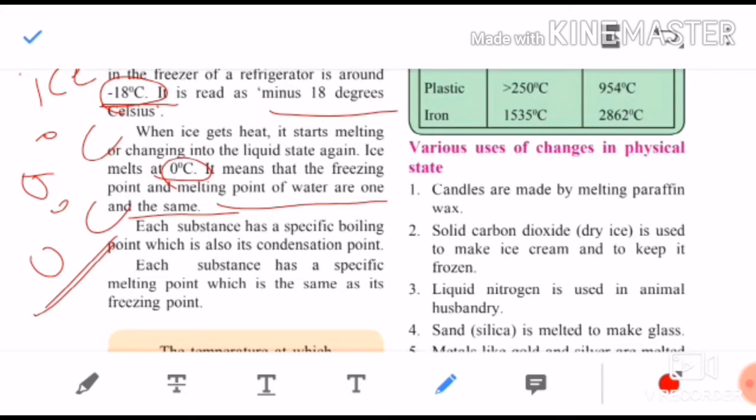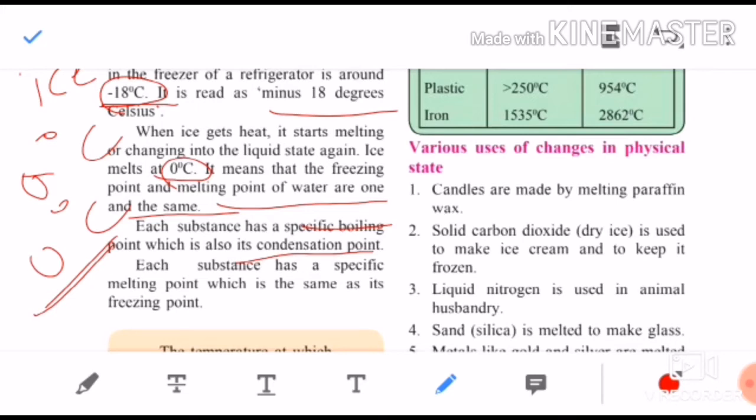Each substance has a specific boiling point and also its condensation point. Like we have seen, the boiling point was how much? 100 degrees Celsius, and its condensation point was also 100 degrees Celsius. Now in freezing, water starts freezing at what temperature? 0 degrees Celsius, and ice melts also at which temperature? 0 degrees Celsius. So freezing point and melting point are also the same, 0 degrees Celsius.